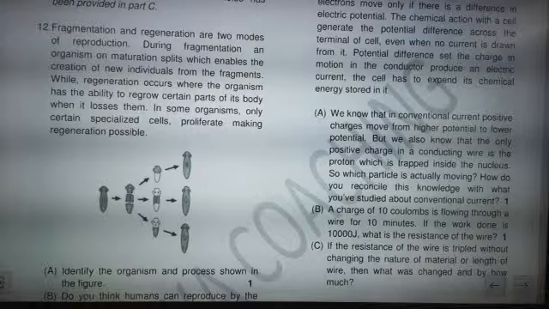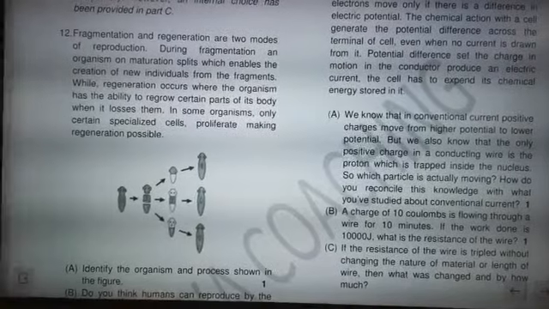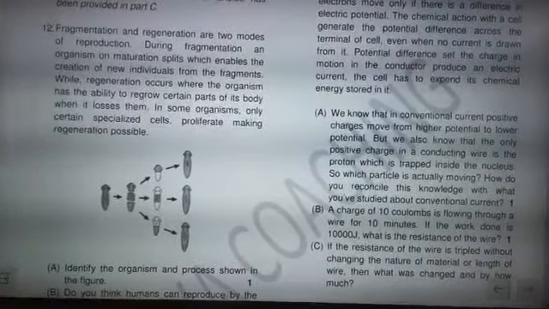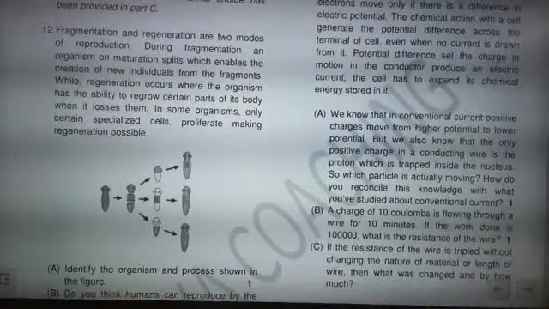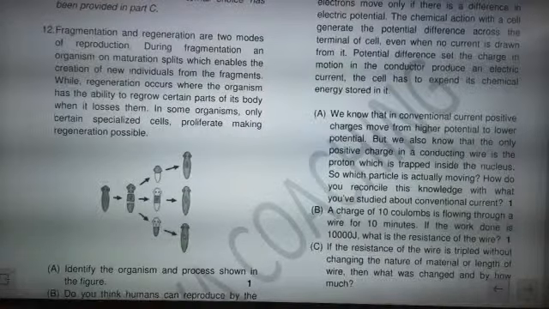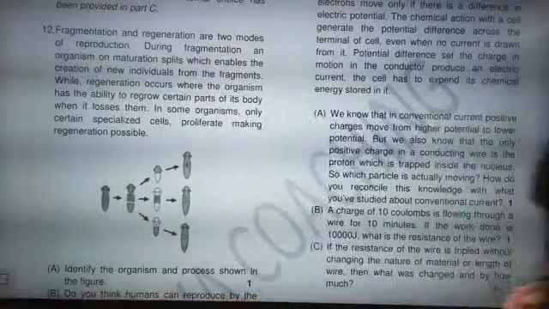Yes, beta, I am going, beta. With this numerical is also there. Yes, beta.